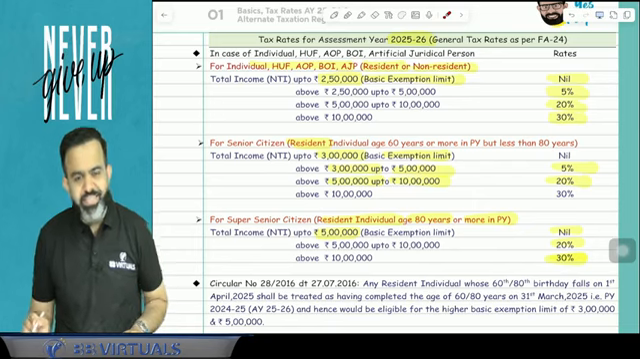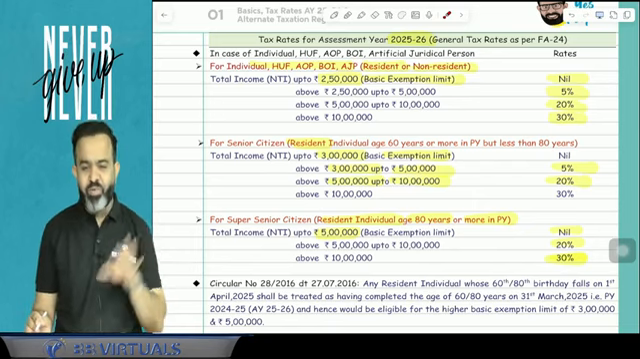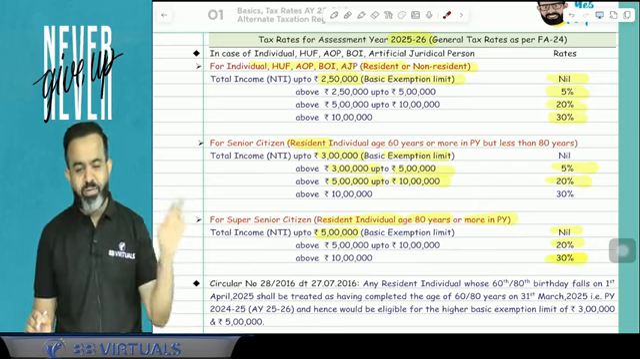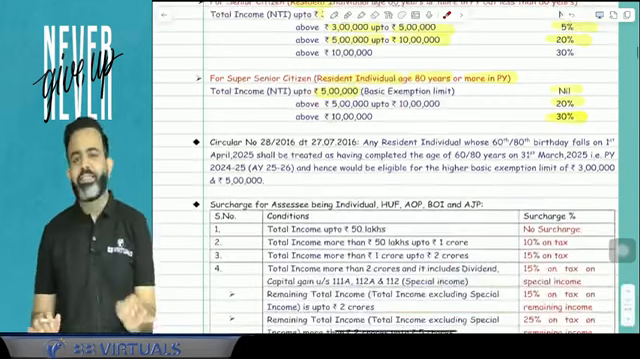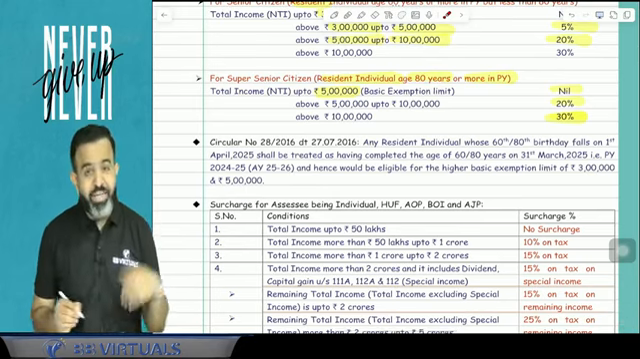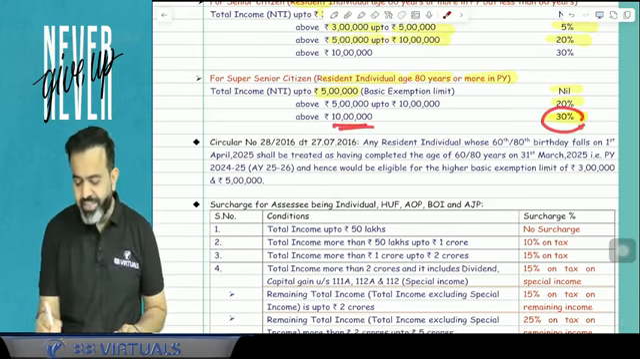Now in case of the senior citizen, up to 3 lakh, there is no tax. 3 lakh to 5 lakh, 5%. 5 lakh to 10 lakh, 20%. More than 10 lakh, 30%. Now in case of the super senior citizen, up to 5 lakh, there is no tax. 5 lakh to 10 lakh, 20%. More than 10 lakh, 30%.